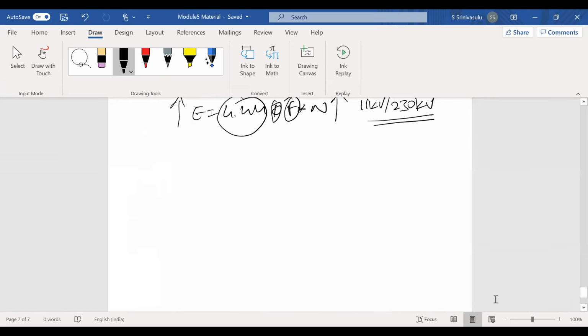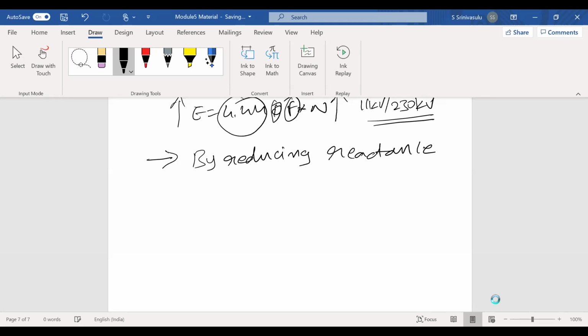Next, what is the second method? All of you listening or not? Respond. Okay. Next, the second method to improve the steady state stability limit is by reducing the reactance.